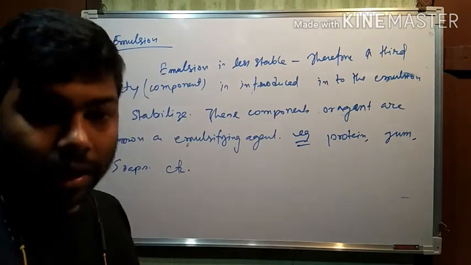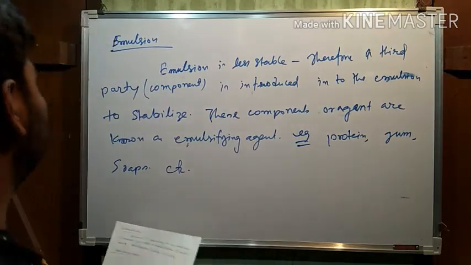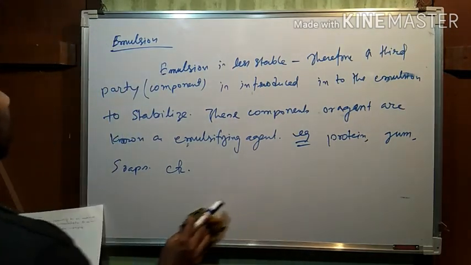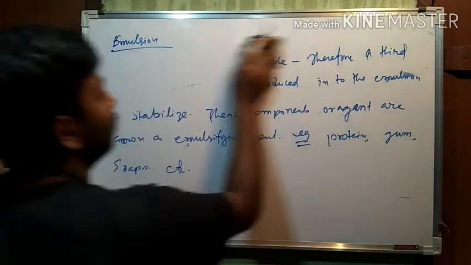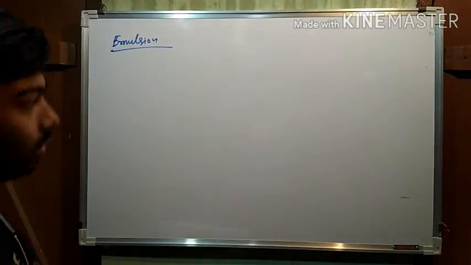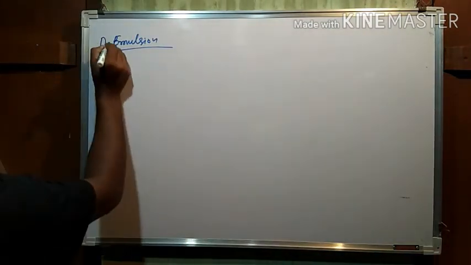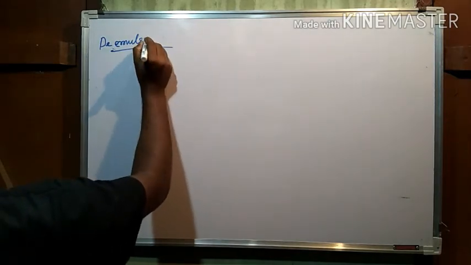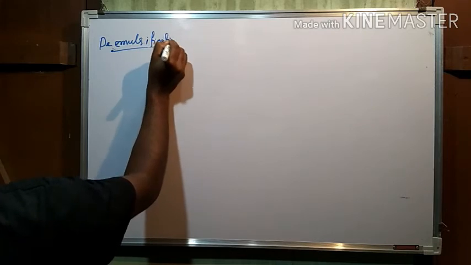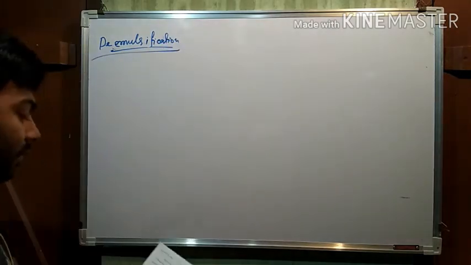Next is de-emulsification. Okay, de-emulsification. Next topic is de-emulsification. Now, what is de-emulsification?